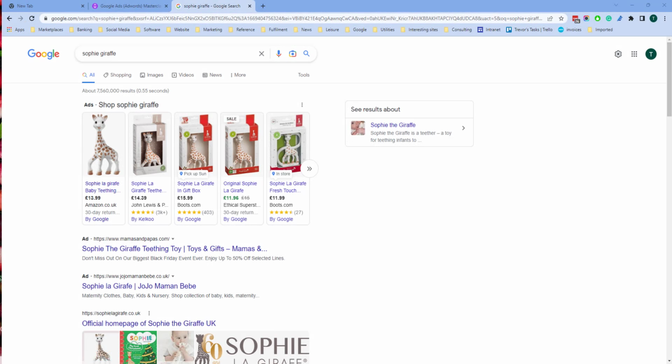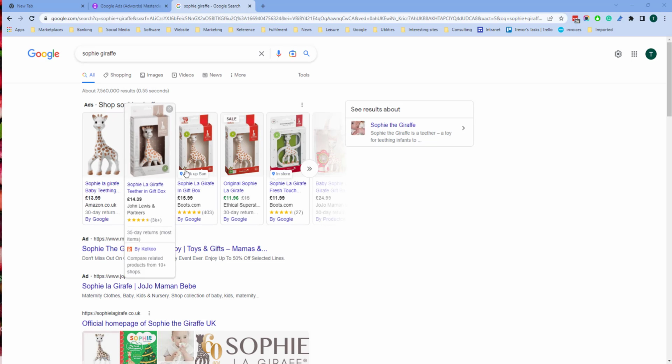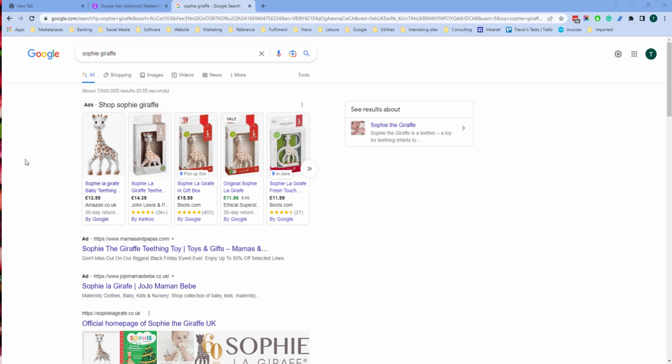Here is a search for Sophie the Giraffe, which is a popular toy. You can see that Google has ranked this Amazon result above the John Lewis and Boots results. The one on the left-hand side is the one that's the most likely to be clicked. And it is ranked Mamas and Papas over Jojo Mama Baby. So I think we can say from this that in this case, the Mamas and Papas has a higher quality score and/or a higher bid than Jojo Mama Baby, and similarly with Amazon.